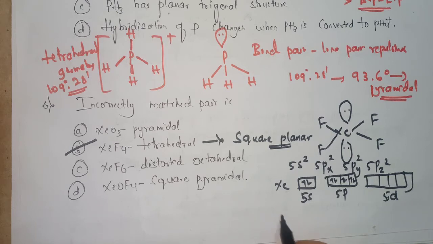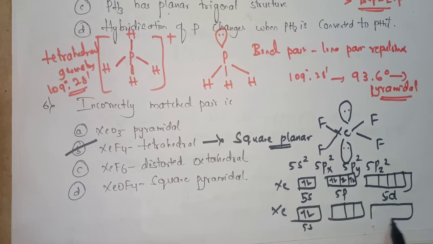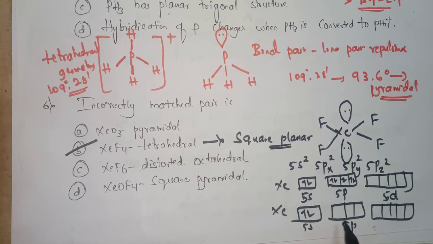So the next step is like this. Here the 2 electrons are present. Now in the 5p and 5d, see in the 5p, here are the 2 electrons and here is the 1 electron, here the 1 electron, and the rest of the 2 electrons will jump to the 5d orbital.